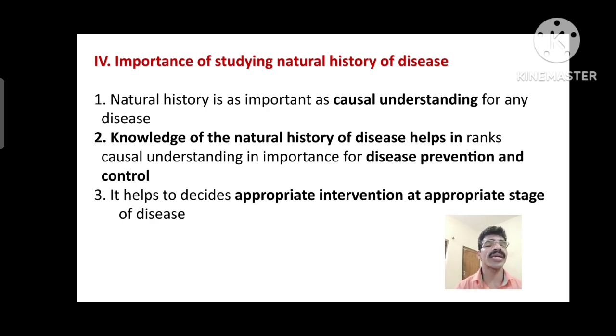So we have to block the interaction. Then that will help for disease prevention and disease control. The third importance is that it helps to decide appropriate measures, appropriate interventions at an appropriate or early stage of the disease, which may help to reduce the complication, disability and even death of the person. So we can control, we can prevent, or we can delay the death of persons. We can reduce the severity of the complication and the permanent disability of the person from that particular problem. So these are the importance of studying natural history of disease, both communicable and non-communicable diseases.